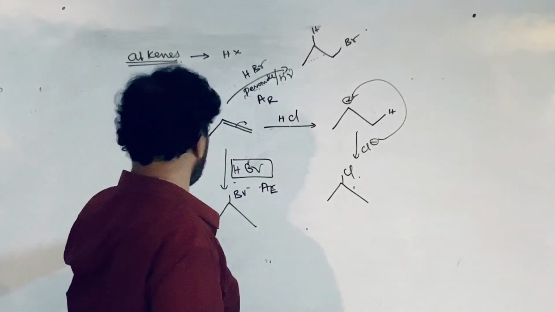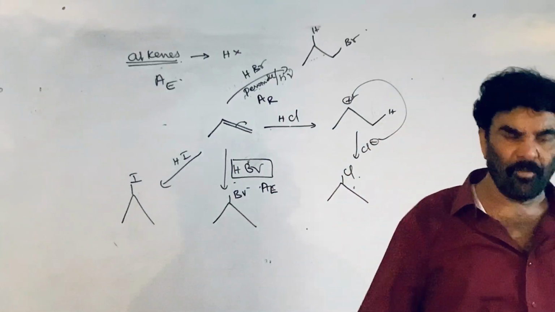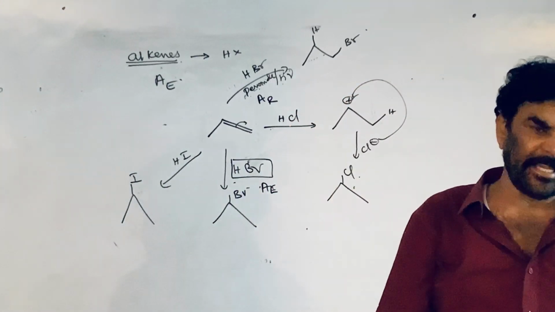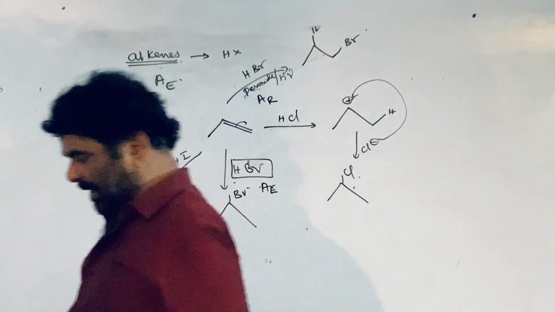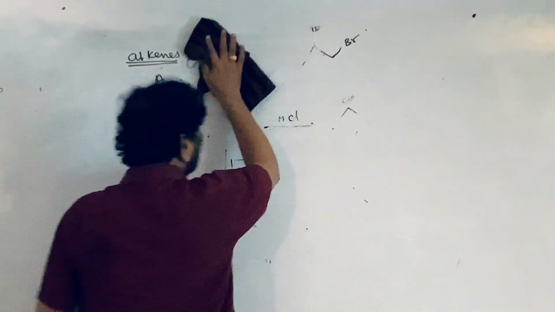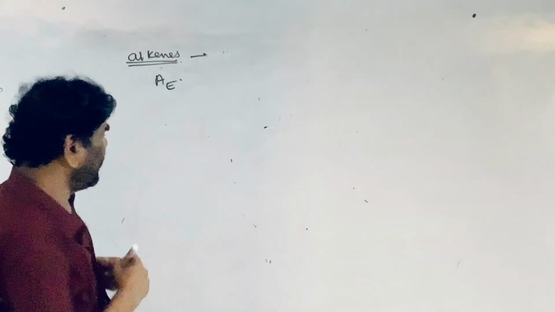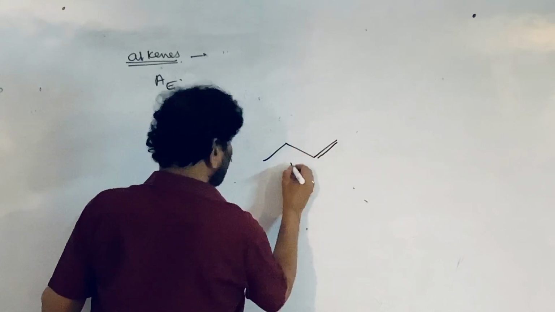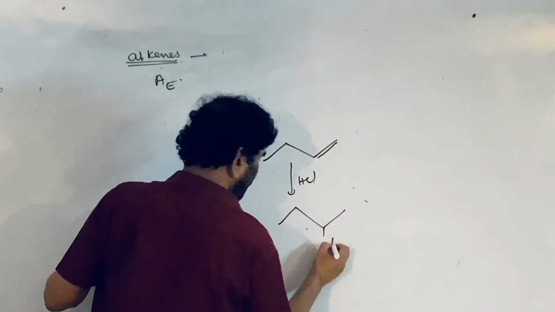HCl and HI have no peroxide effect at all. There is only one reagent, HBr, which adds in the reverse manner in the presence of peroxide. So you can take any alkene and treat it with a hydrogen halide, and addition takes place. Let me take this butene and treat it with HCl. This product is formed.